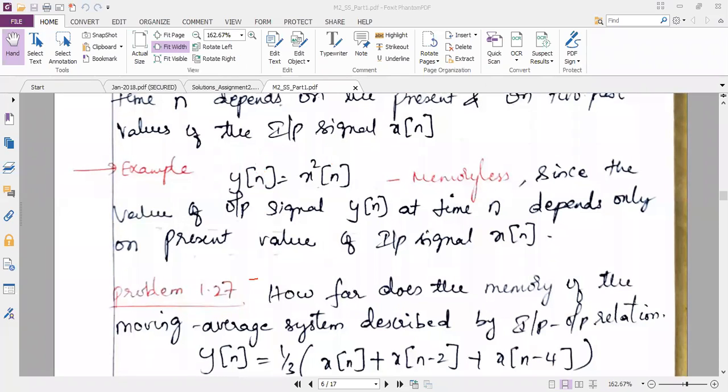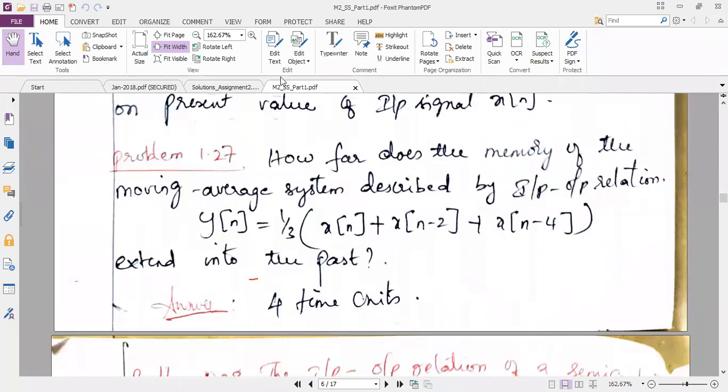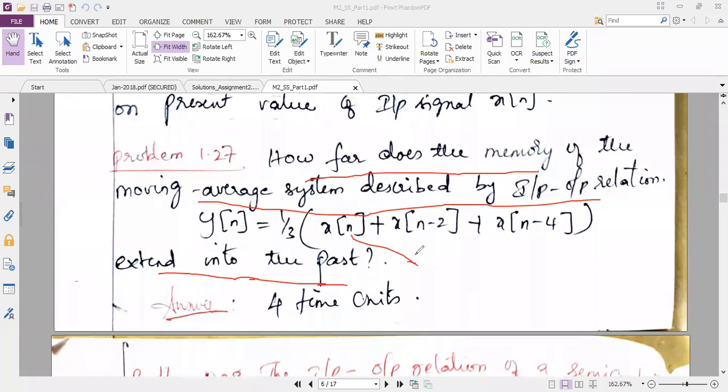So now we will just see one problem here. How far does the memory of the moving average system described by the input output relation extend into the past? So how many units does it extend into the past? The first term represents the current input signal.